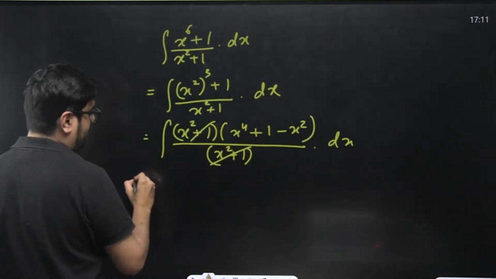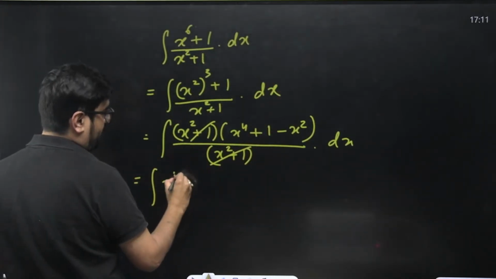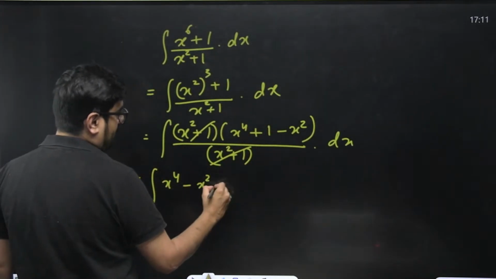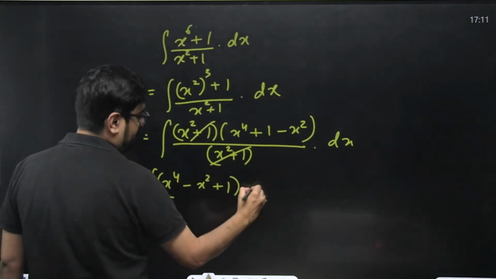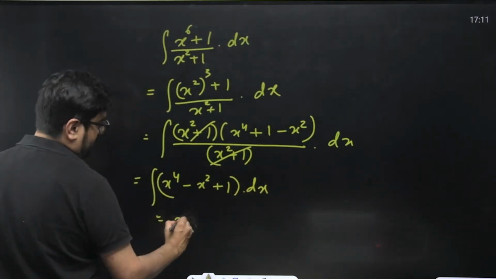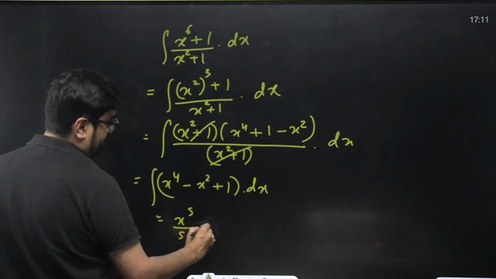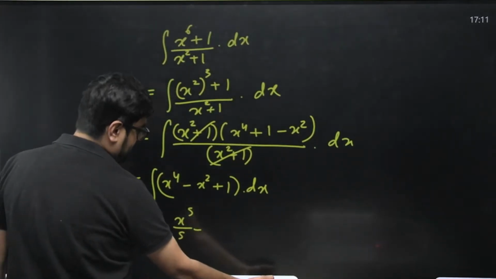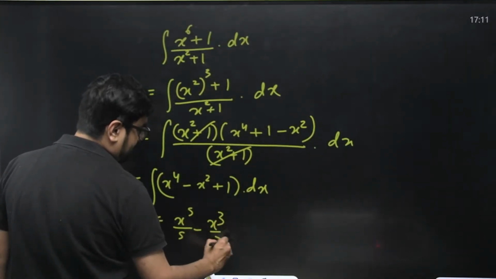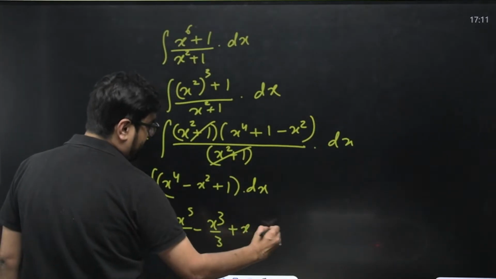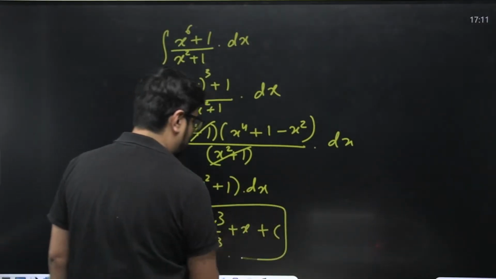This will get cancelled. What do you have now? You have integral of x to the power 4 minus x square plus 1 dx. This will become x to the power 5 by 5 minus x cube by 3 plus x plus c. This will be your answer.